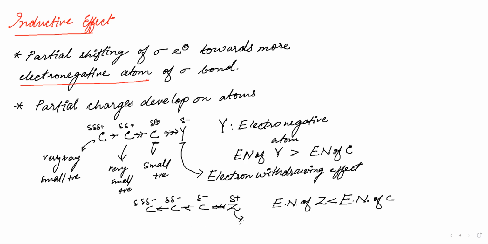And tell me, Jubana, is Z giving electrons or taking electrons? Giving electrons. That means this Z atom is an electron donating group, and the other is an electron withdrawing group. Electron withdrawing groups we will call minus I, and electron donating groups we will call plus I.